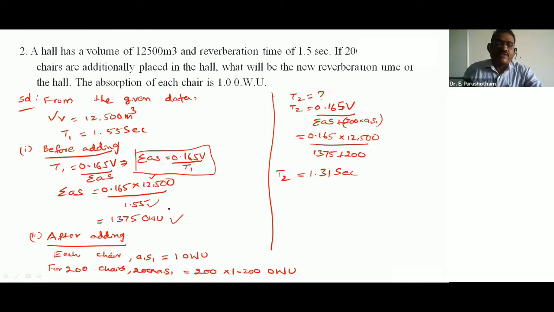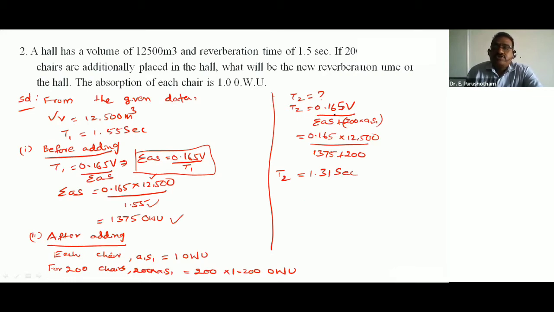After adding 200 cushioned chairs, each chair has absorption A1S1 of 1 OWU, open window unit. For 200, that is 200 into A1S1, that is 200 into 1, 200 OWU. At this moment, calculate T2.